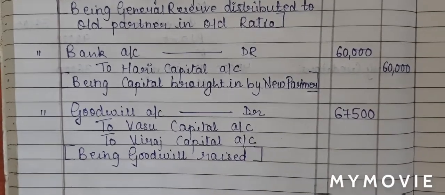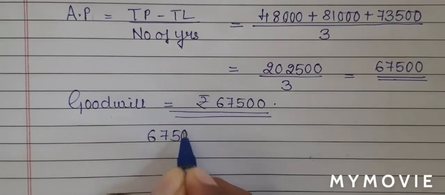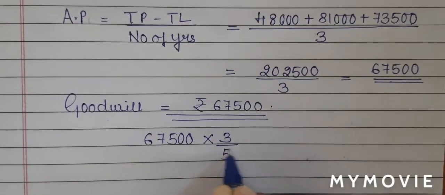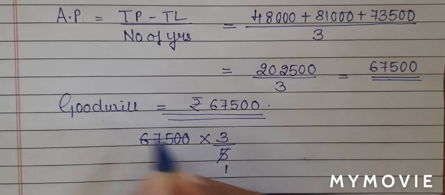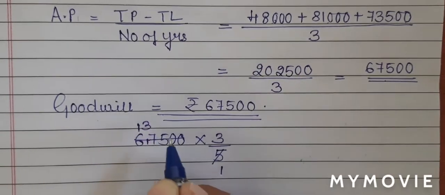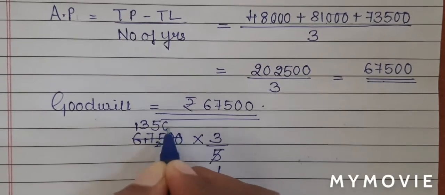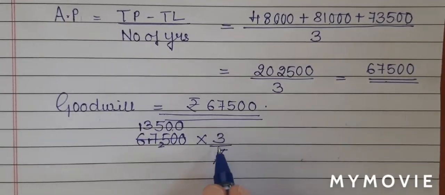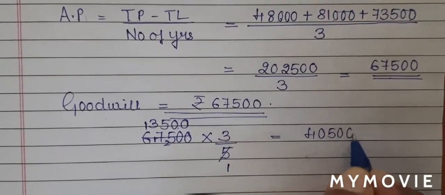So let us do the calculation. So I will write 67,500 multiply by 3 divided by 5. Let's do the calculation. 5 ones are 5, 5 ones are 5, 1 carry, 5 threes are 15, 2 carry, 5 fives are 25 and 2 0. So I have 13,500 multiply by 3. I'll get an amount of 40,500.